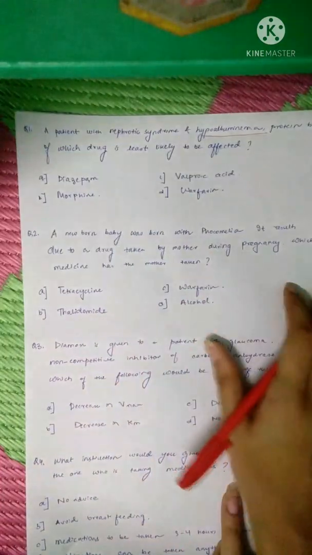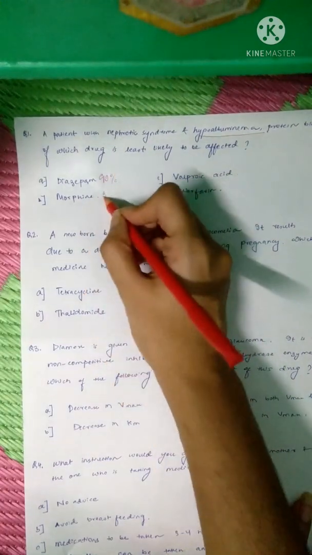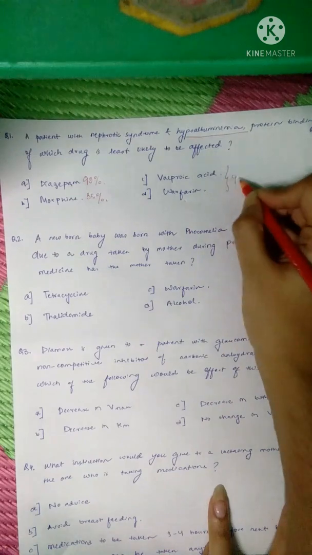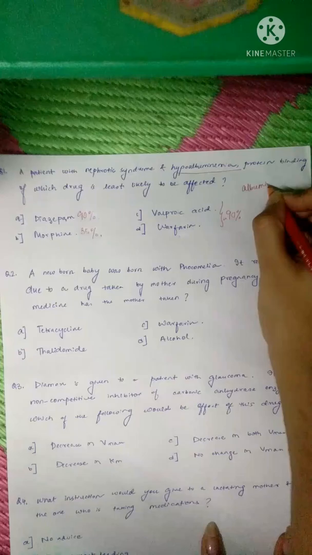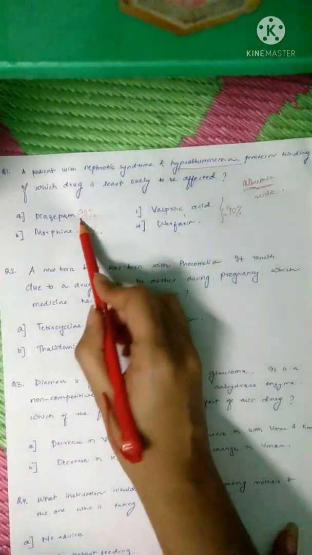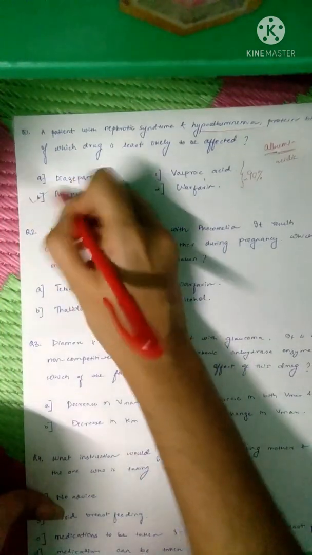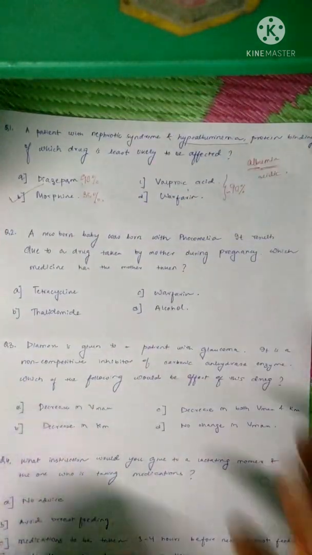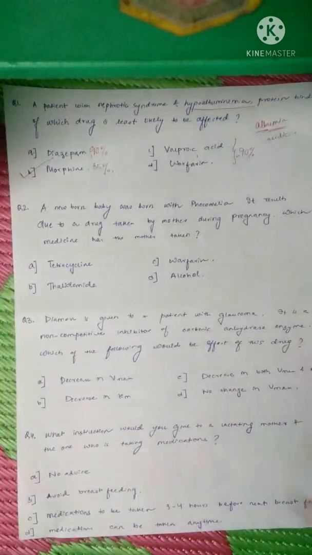So diazepam, we know that it is highly bound to albumin, approximately 90%. Morphine is bound 35% to albumin, so it is relatively less. Valproic acid and warfarin are again almost 90% bound to albumin. Now albumin is a plasma protein to which acidic drugs are bound. So valproic acid, warfarin and diazepam are bound to albumin. Morphine is just 35% bound. So the protein binding of morphine is least likely to be affected. In this question, you should know the concept of different plasma proteins and which drugs are bound to plasma proteins. Okay.